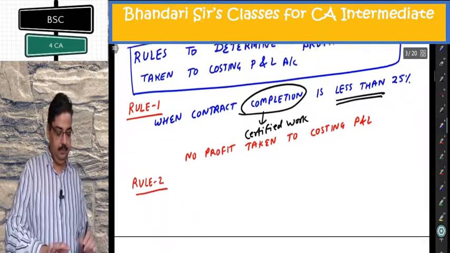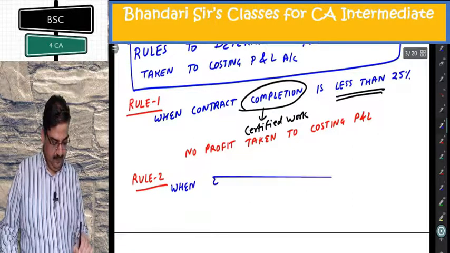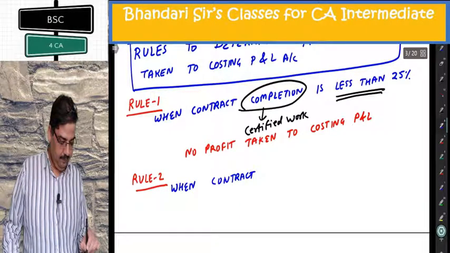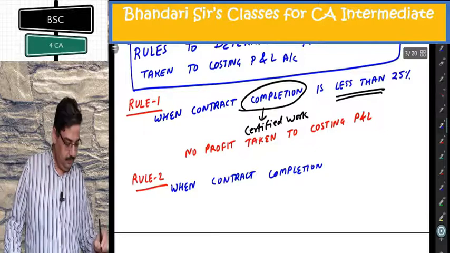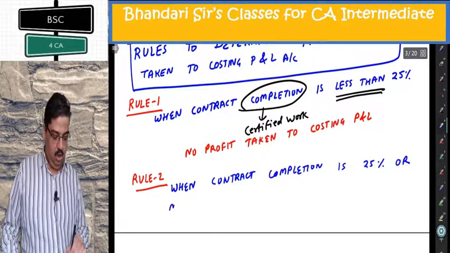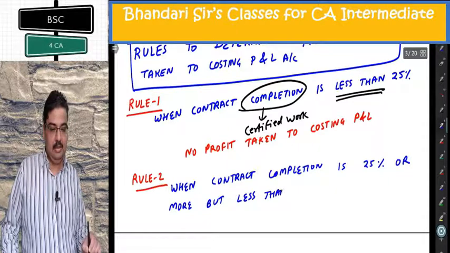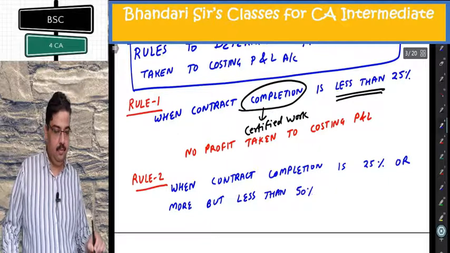When contract completion is 25% or more, but less than 50%.